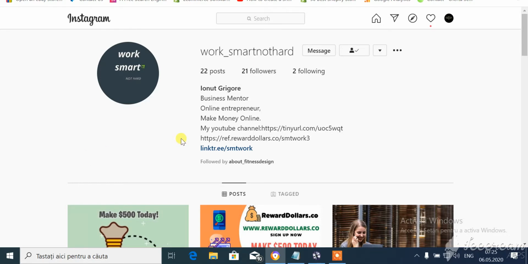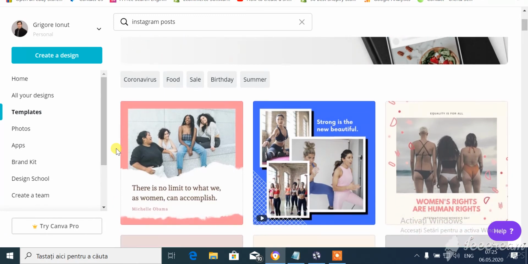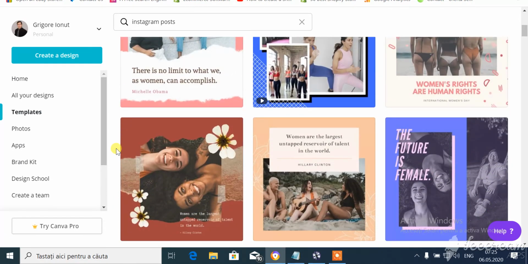The second platform that you need to use is Canva.com. This is for creation of your content. It is absolutely free to use, and you can come over here, click on template and choose Instagram post. Choose at least 12 templates that you are going to work with, and you will need to change them a little bit.